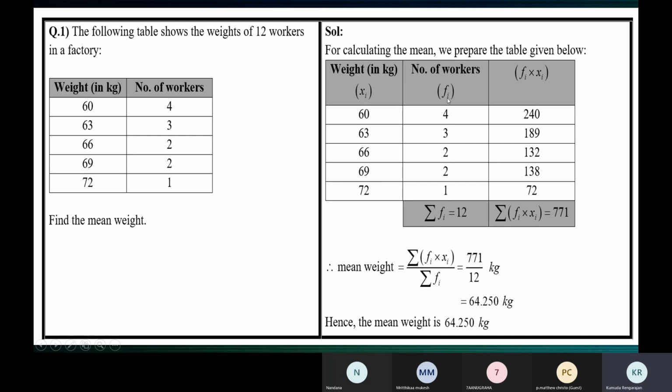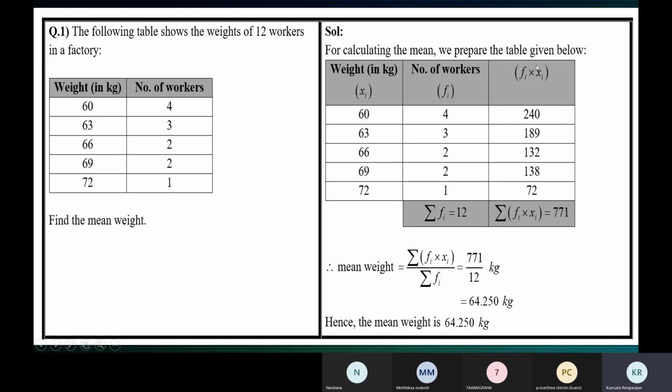So we call it the fi column, frequency. We have only 2 columns, the xi column and the fi column. So this is f1, f2, f3, f4, f5.